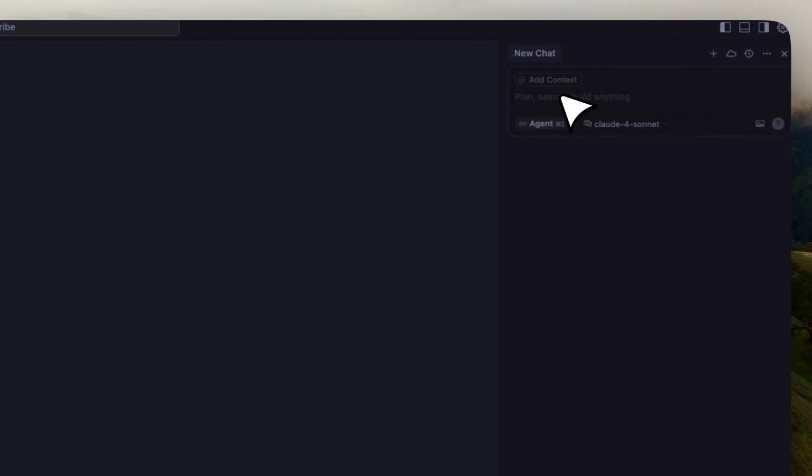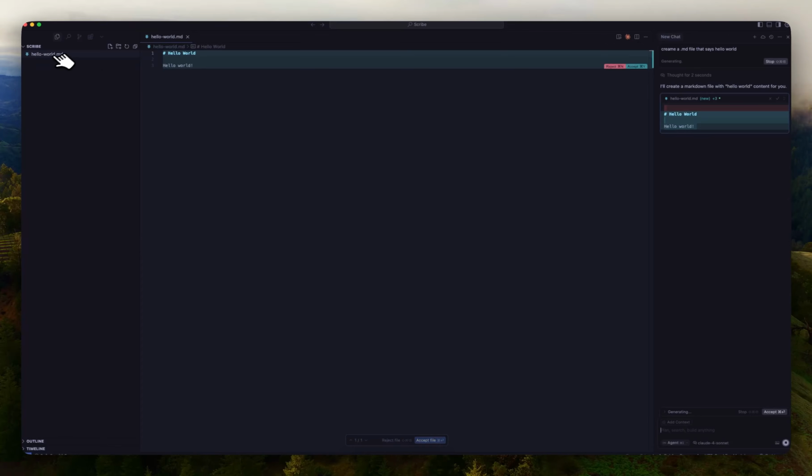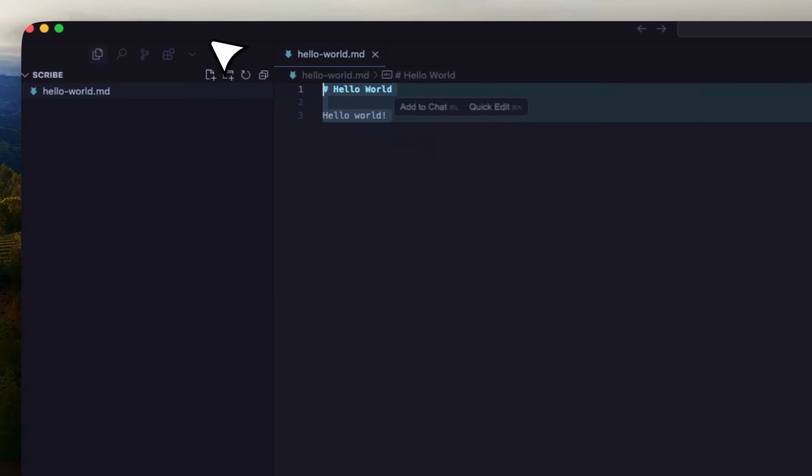Now we have our Scribe folder in here. If you've never used Cursor, it works like this. In the chat here on the side, you can type as you would with any other AI and ask it to do things. For example, create me a .md file that says hello world. You're going to see that Cursor goes in, says it wants to create a hello world, and creates the file for us.